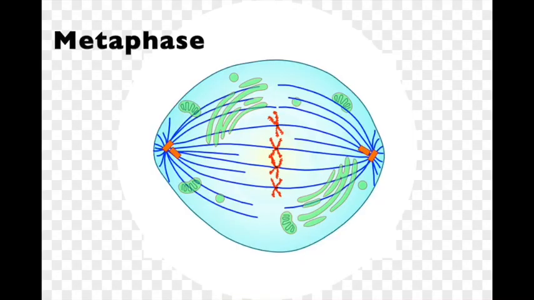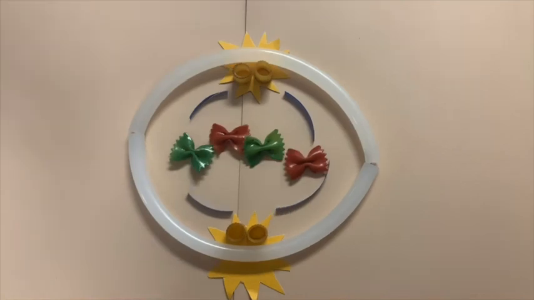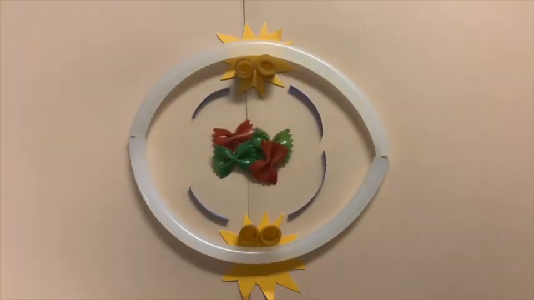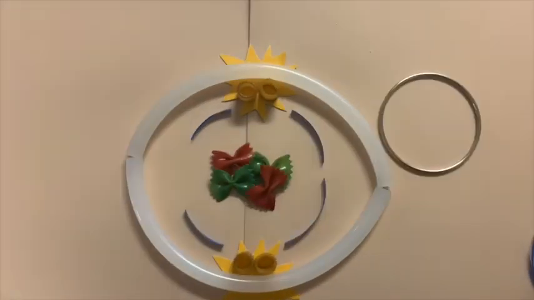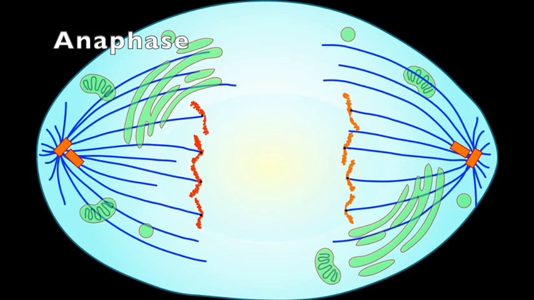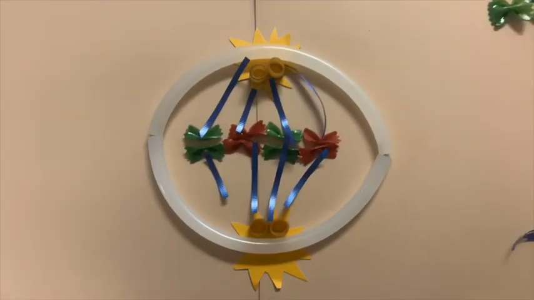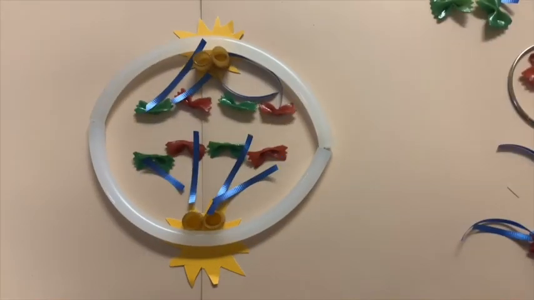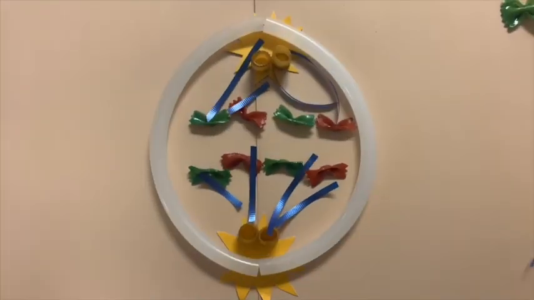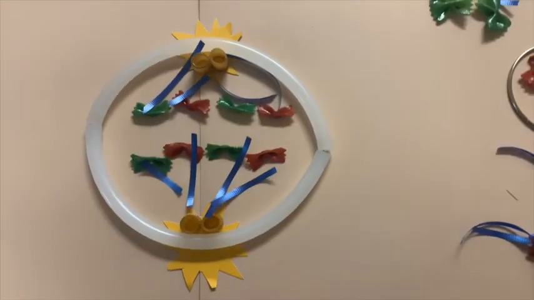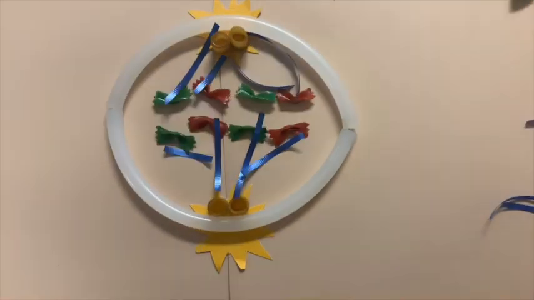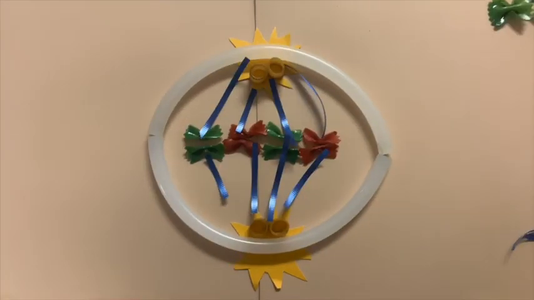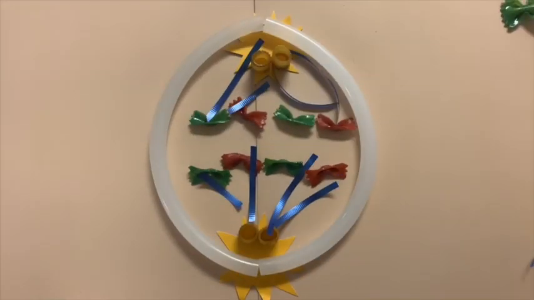Now, in the metaphase stage, the centrosomes are at opposite poles of the cell. The centromeres of the chromosomes line up on the metaphase plate. During anaphase, the cohesion proteins are cleaved, which allows the 2 sister chromatids of each pair to part suddenly. The 2 daughter chromosomes begin moving toward the opposite ends of the cell as their kinetochore microtubules shorten. The cell elongates as the non-kinetochore microtubules lengthen.